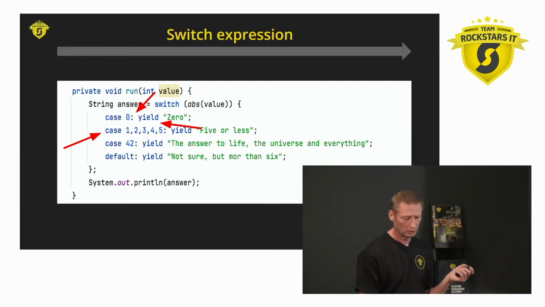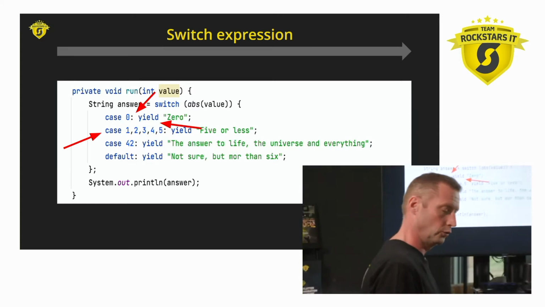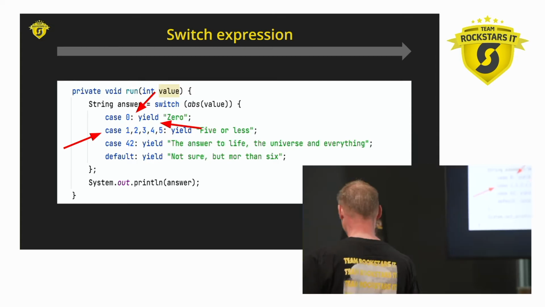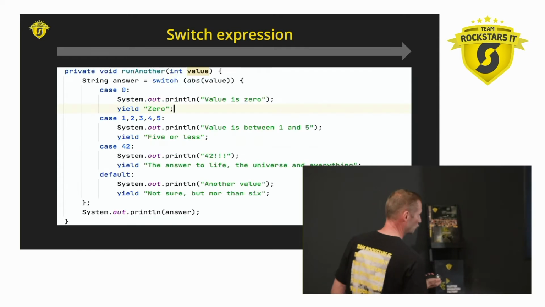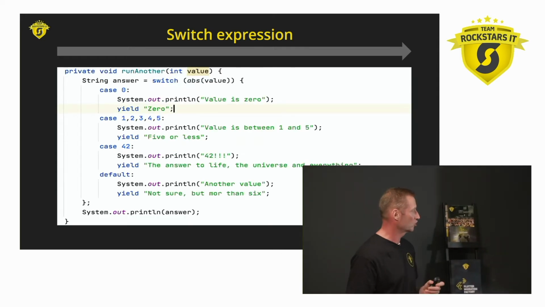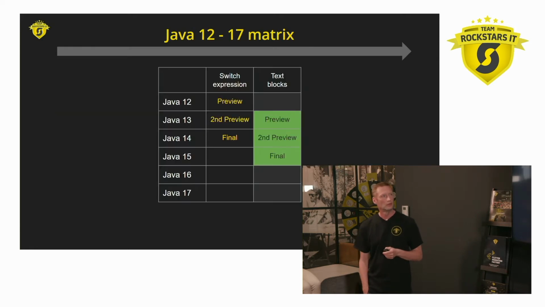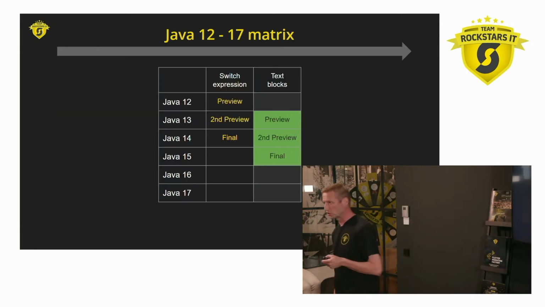Now you might wonder, okay, why suddenly we didn't have a switch expression at all, and now suddenly we got two of them. But as I said, this is called a switch labeled statement group. So it comes much more into its own in this kind of usage, where you have a case, you perform multiple operations, and then in the end you want to return a value via yield. So, that's all about switch statements.